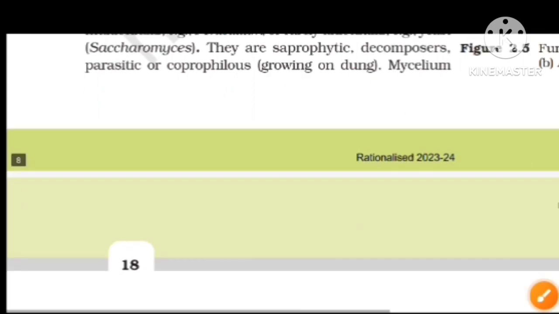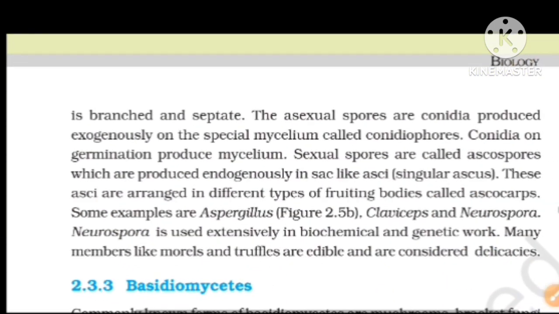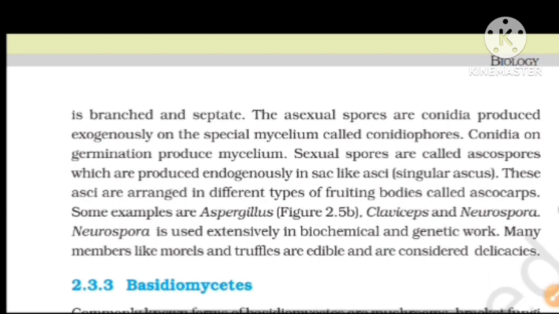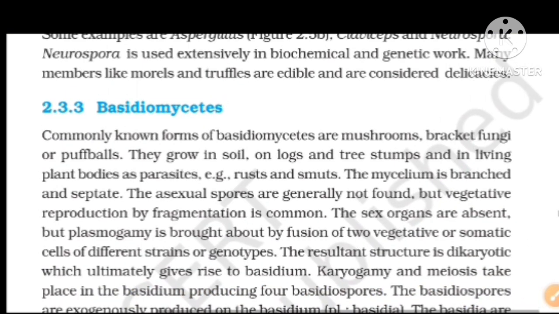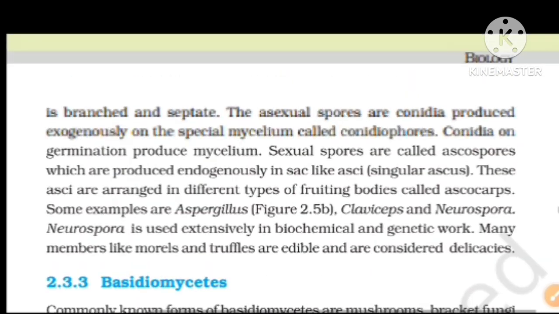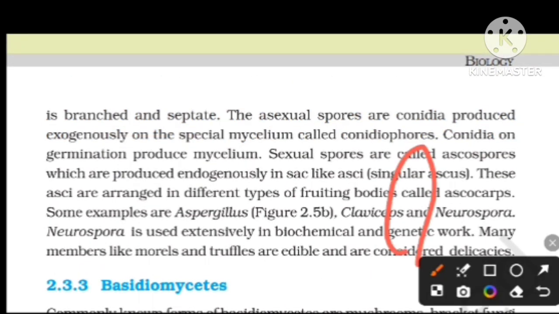The mycelium is branched and septate, opposite to Phycomycetes. Mycelium is a group of hyphae; these fungal structures are called hyphae, and the group of hyphae is called mycelium.